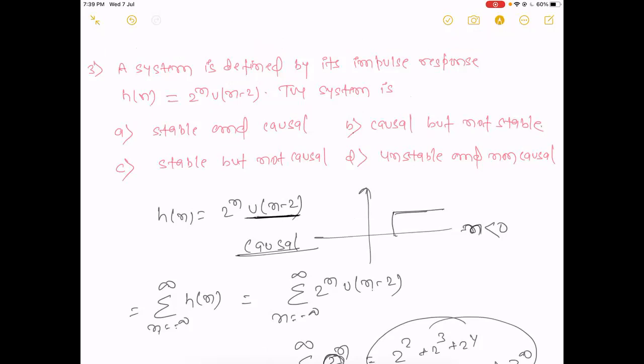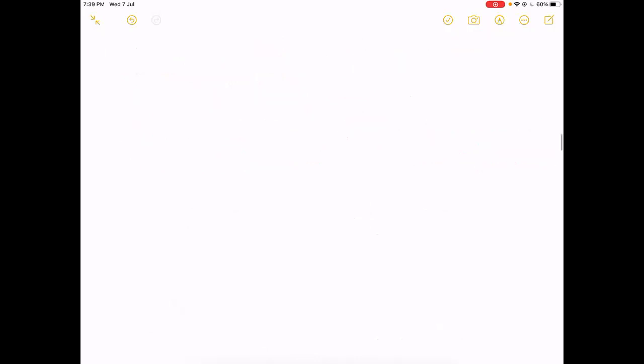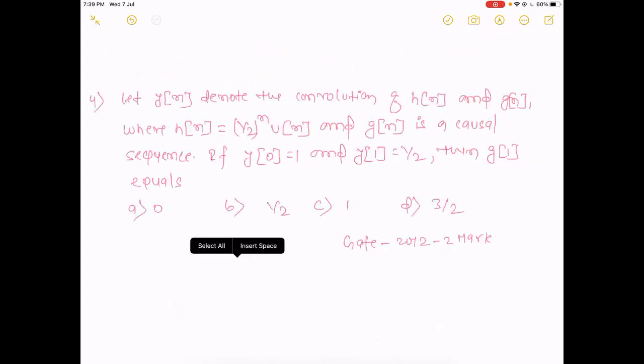Come to the next question. Very good question. Let y[n] denote the convolution of h[n] and g[n], where h[n] is equal to (1/2) to the power n u[n], and g[n] is a causal sequence.